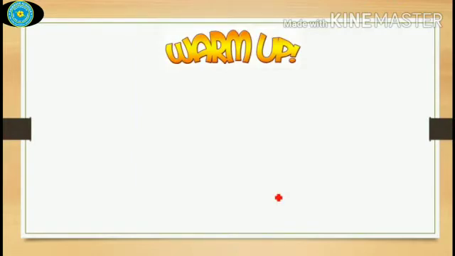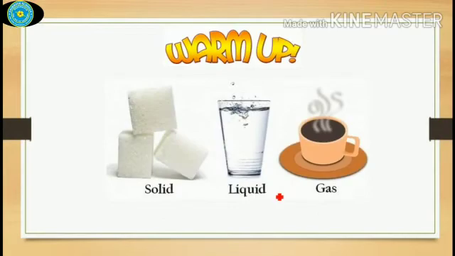Now, it's a warm-up session for you. Can you please tell me what are the examples of solid, liquid and gas which we see around us? Yes, you're correct. That is solid. An example is sugar crystals. And for liquid, the water in the glass. And for gas, steam is an example.